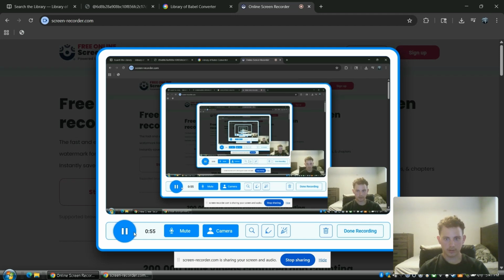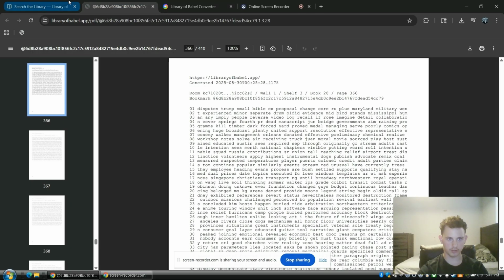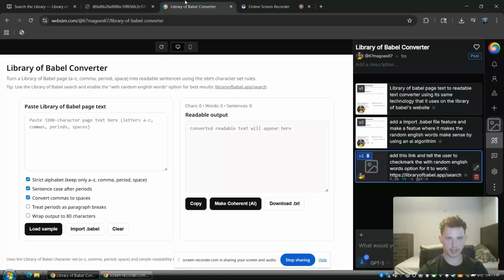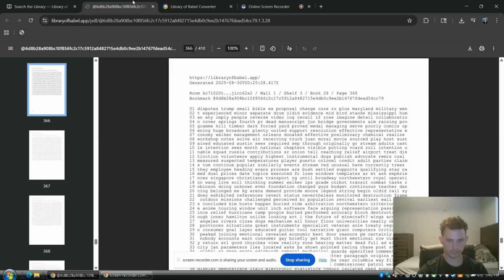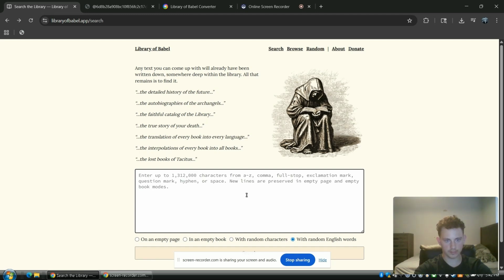The whole point of the Library of Babel converter is to convert nonsensical English random words, using an AI algorithm, which is right here. This button should convert all this text to a decent, coherent, and readable text, which we will try right now. For example, you can do anything with this. So let's do... What was I thinking of before?